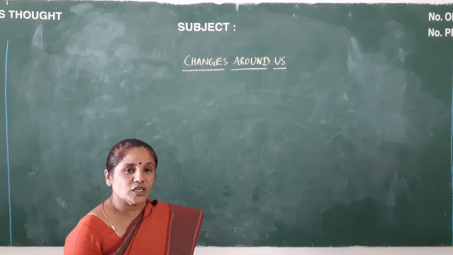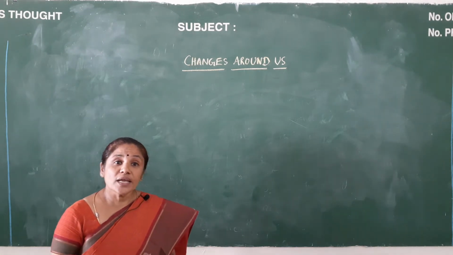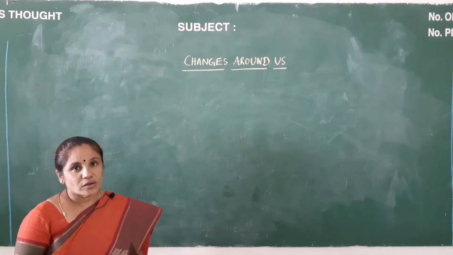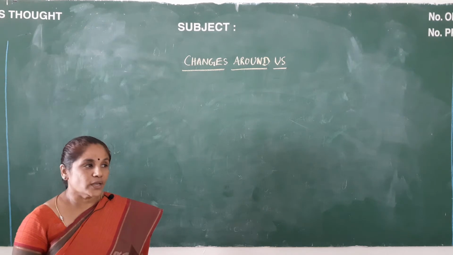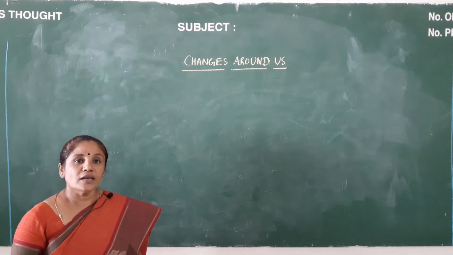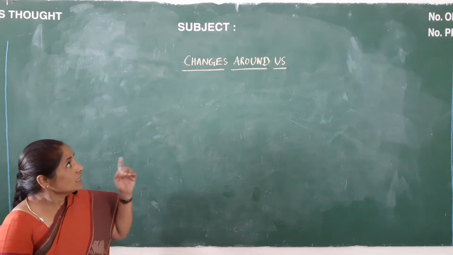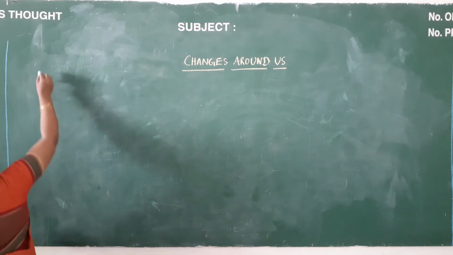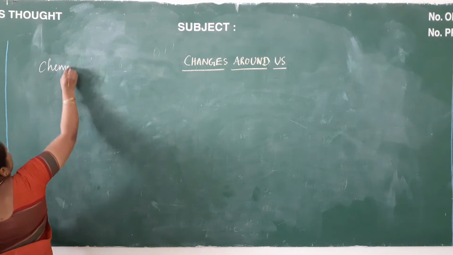For an example of physical change, you can take folding and unfolding of paper and bending an iron rod. And for chemical change, you can take digestion of food and burning of paper. In this lesson we are going to learn about chemical changes in detail. What are these chemical changes?